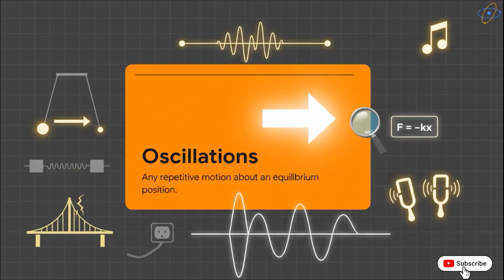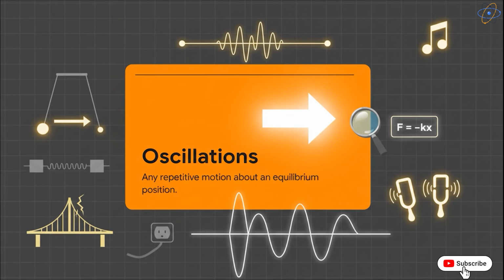Now, closely related to waves are oscillations. An oscillation is simply any repetitive motion about an equilibrium position. The most fundamental form of this is simple harmonic motion, which is described mathematically by Hooke's law, F equals negative kx. Just think of pendulums swinging, vibrating strings on a guitar, or alternating electrical currents.